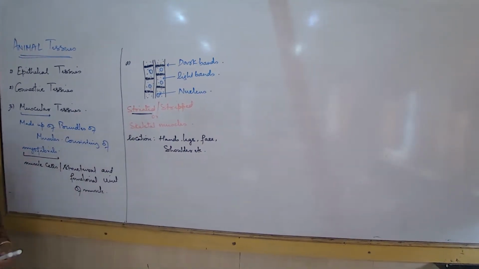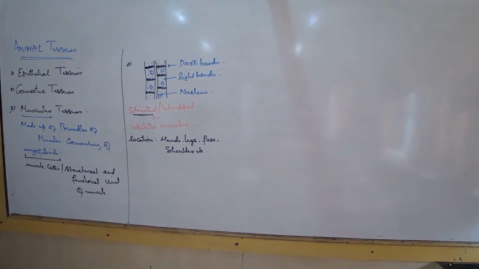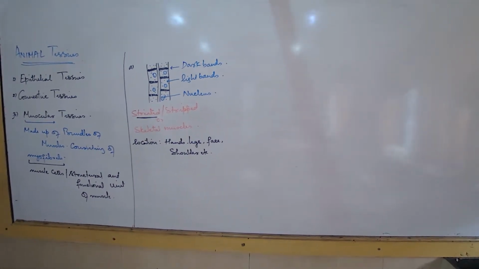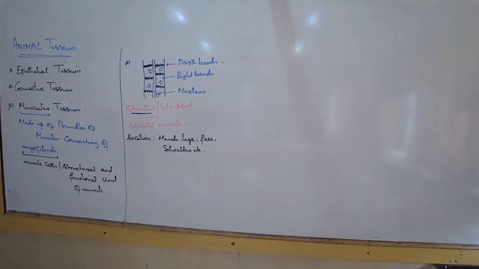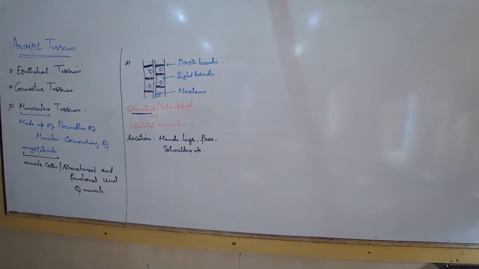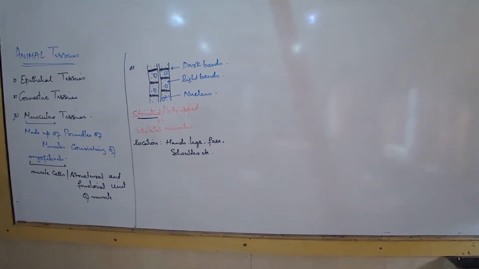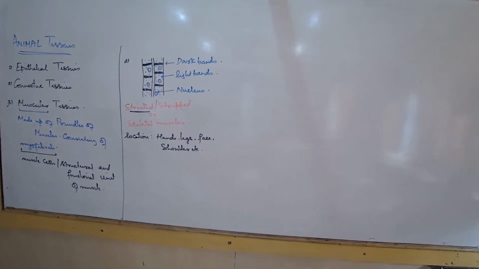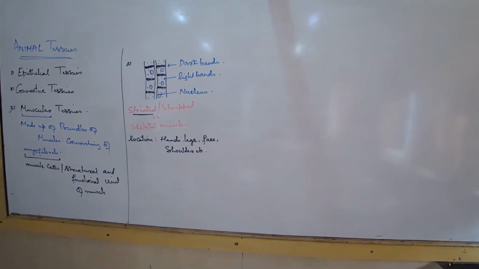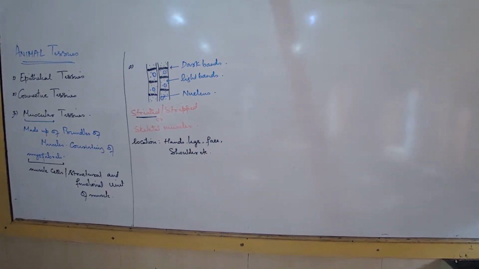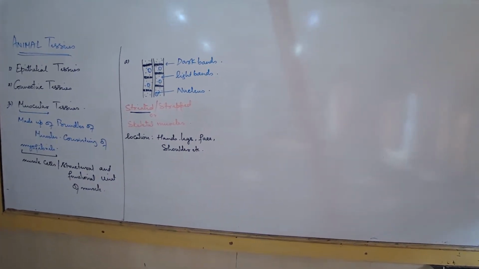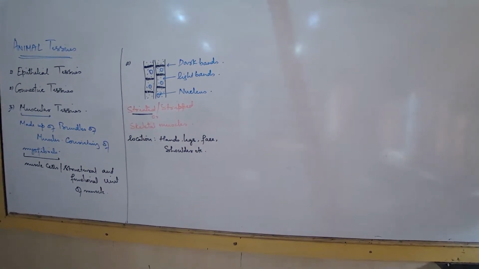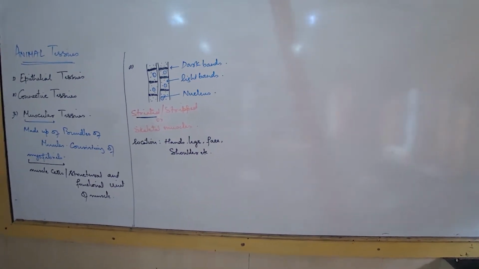You don't have to memorize any examples here. Skeletal muscles: where are they present? Wherever bones are there and muscles surround the bones, the muscles we talk about are the skeletal muscles. You can give examples of the neck, the limbs, the fingers, and the toes. Toes have bones, and the muscles surrounding the toes are skeletal muscles.